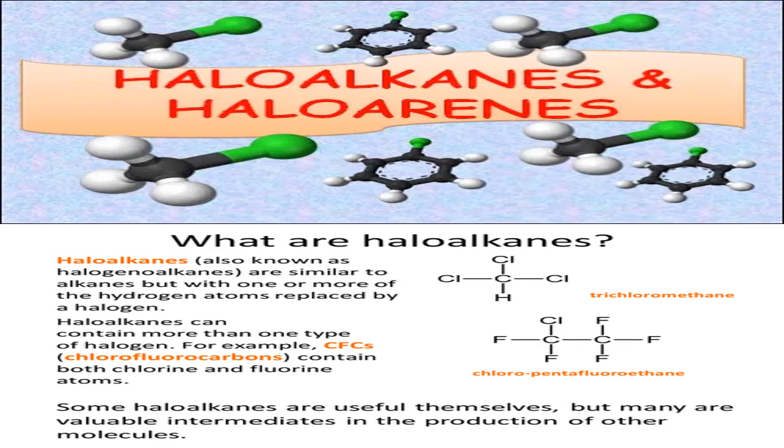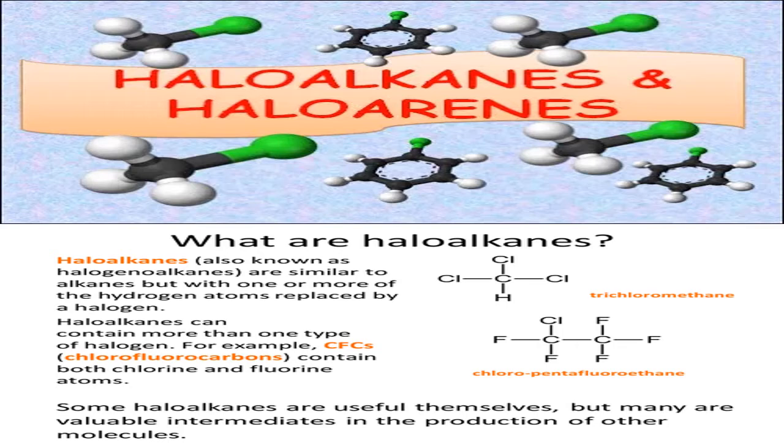Alkyl halide. Just as we have sodium halide, copper halide in inorganic chemistry, in the same way in organic chemistry we have alkyl halides. So combination of alkyl group and halogen, they are called as alkyl halides. So IUPAC name is haloalkane, common name is alkyl halide. Today we concentrate only on the haloalkanes, not on the haloarenes.